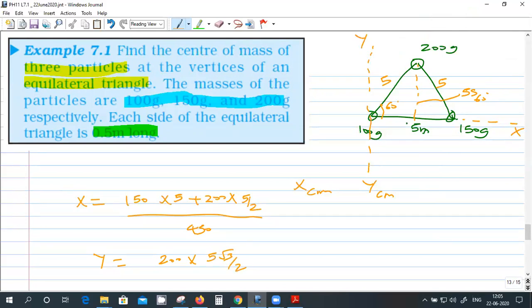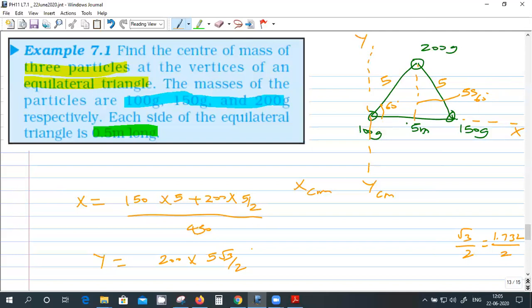Root 3 by 2, how much? Is this less than 1 or greater than 1? Greater than 1. No, less than 1, sorry. Less than 1. 1.72. It should be less than 1, right? Because 5 is the hypotenuse. Less than 1 because sine cannot exceed 1.